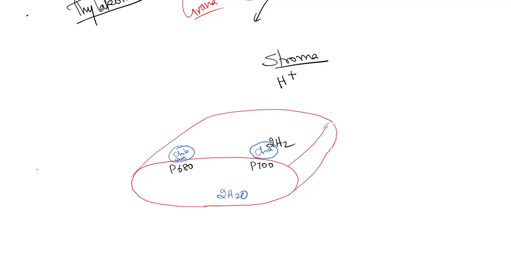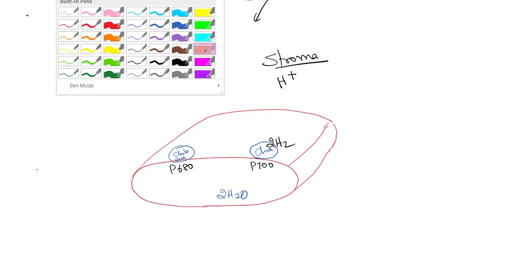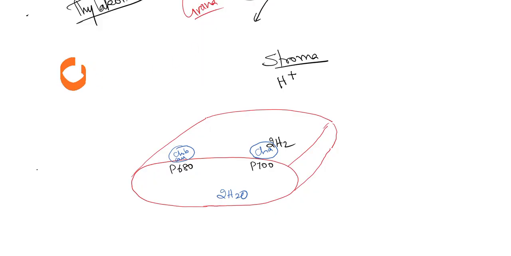Now, because of sunlight, let me bring a sun here. From the sun's light, when sunlight falls on the water molecule, this water molecule is broken. If 2H2O is broken, then what do we get?